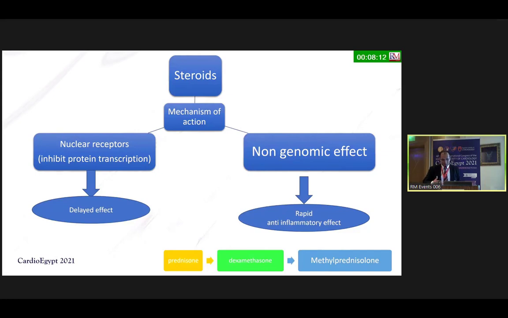Prednisolone is the least, followed by dexamethasone, and finally methylprednisolone. Methylprednisolone is the most potent non-genomic steroid. This is our point to say.